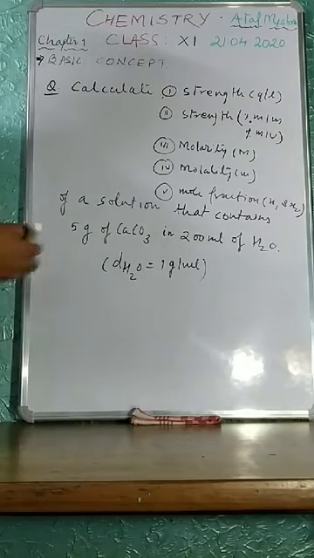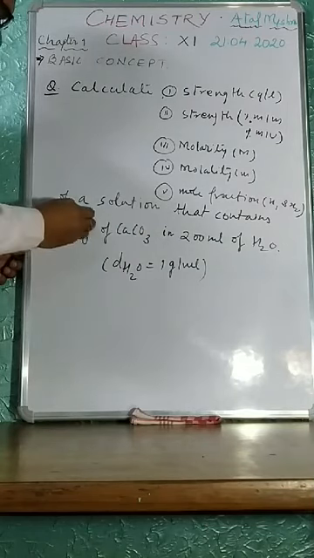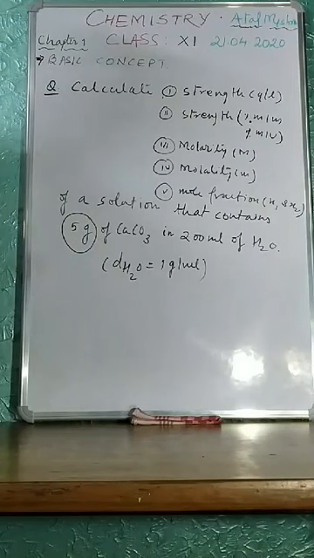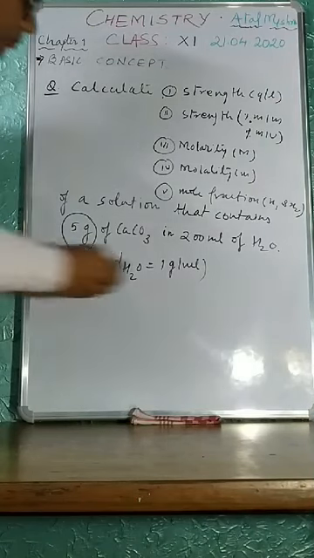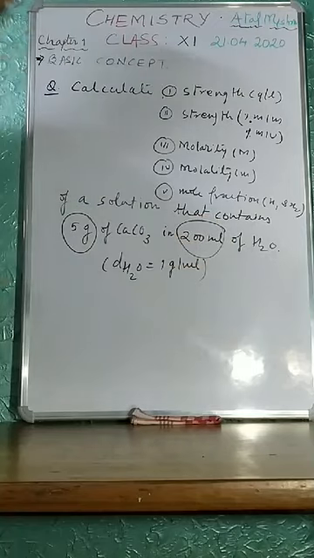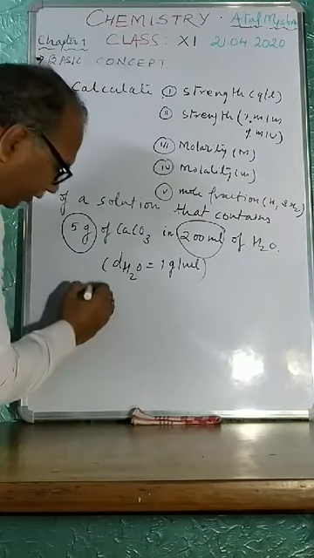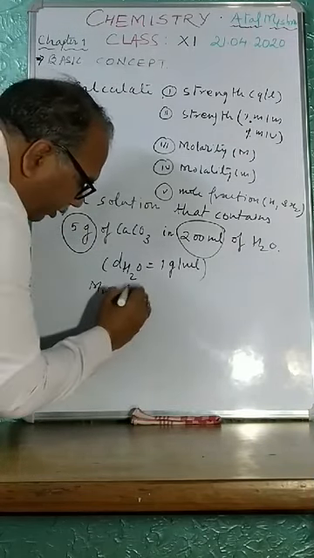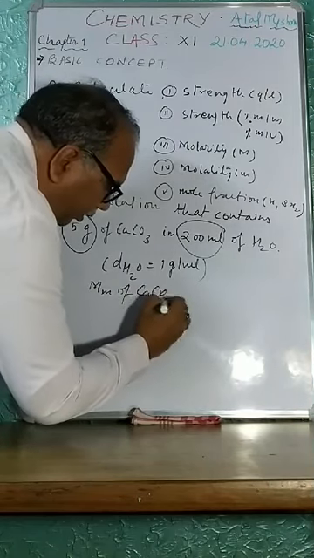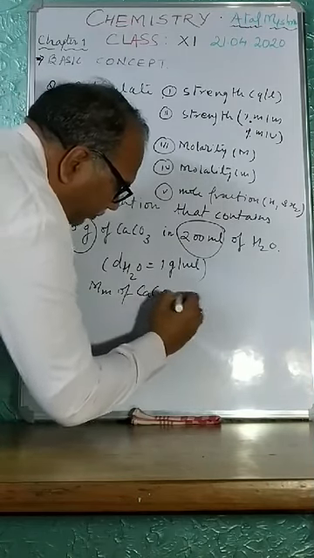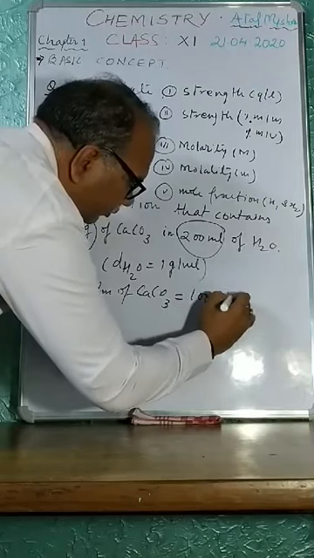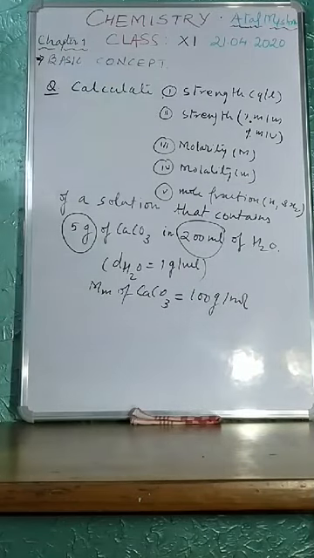But you have to take it out from your question. Amount of solute is 5 gram and volume of solution is 200 milliliter. So by taking these two values and the molar mass of calcium carbonate, which is 100 gram per mole, you can solve it. You just write this question in your copy and try to work it out.